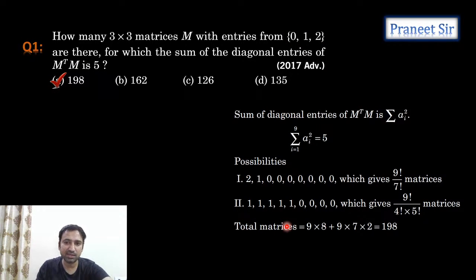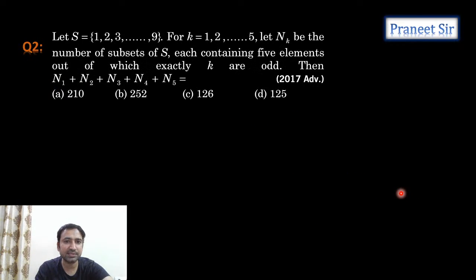Clear or not? So these are the possibilities, guys. 2 1 0 0, this is one possibility. 1 1 1 1 1 0 0, this is one possibility. You can arrange it like this also. Anything is fine. Correct? Perfect. Samajh gaya na? Perfect. Let's move to the next question, guys.